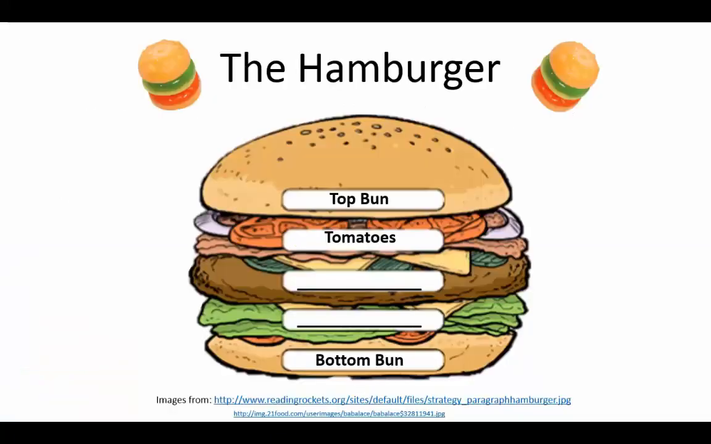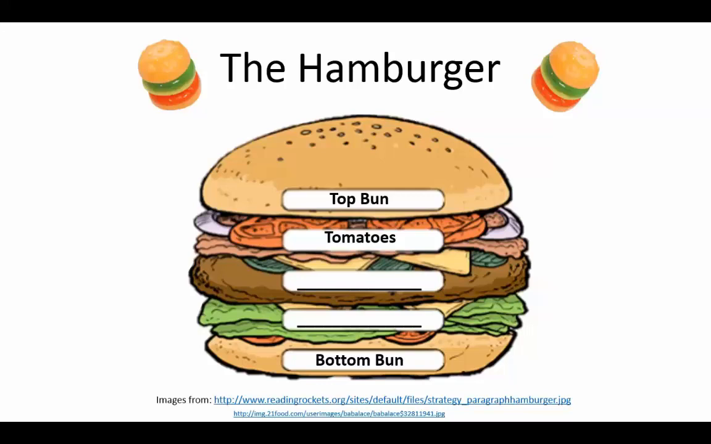Okay, now let's talk about hamburgers. As you may know, in the United States, the hamburger is a very popular food. Hamburgers have different parts. At the very top, you'll see a top bun, and at the very bottom, there's a bottom bun, so some type of bread on the top and bottom.